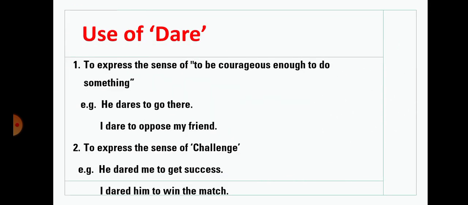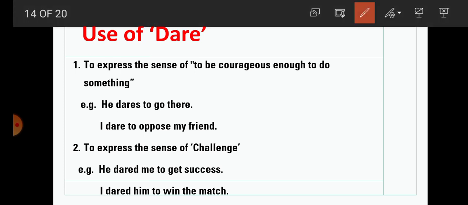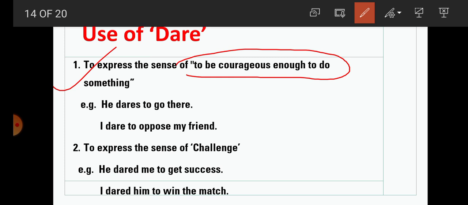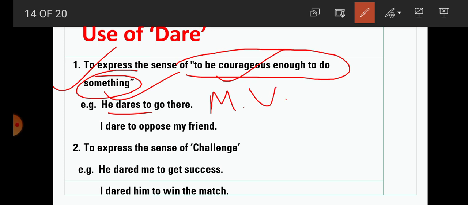Now students, use of dare. Number 1, to express the sense of being courageous enough to do something. Then we use dare. For example, he dares to go there. Here again, students, dare is used as a main verb.